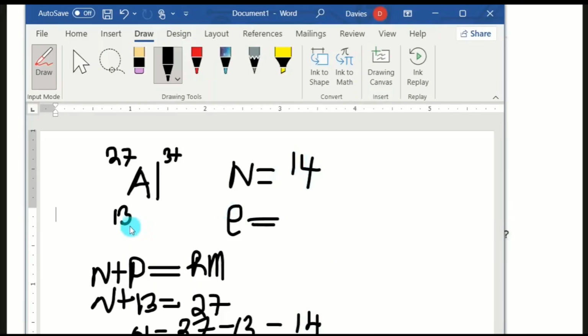Then the number of electrons is equal to the number of protons. Now this is an ion, so if it is plus 3 or 3 plus, it means it has lost 3 electrons.